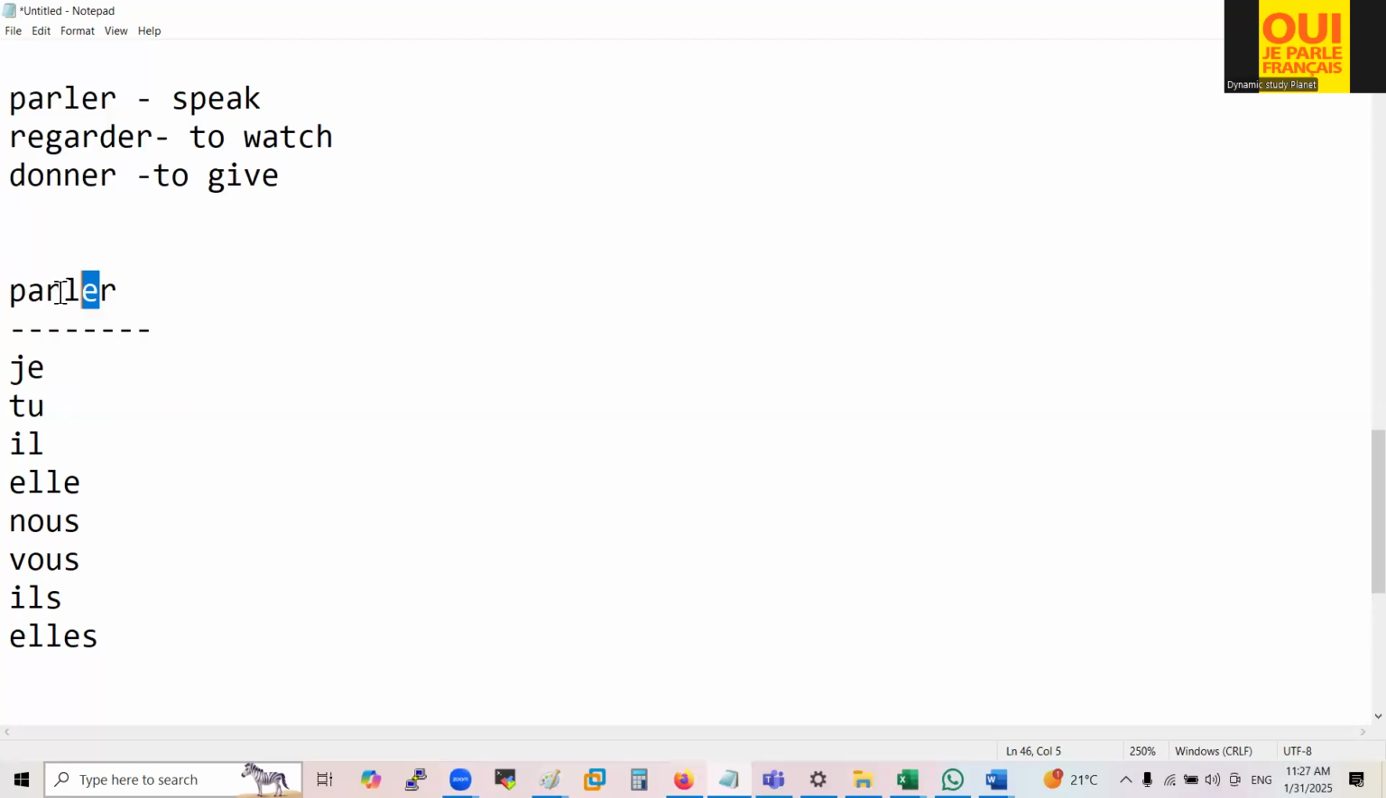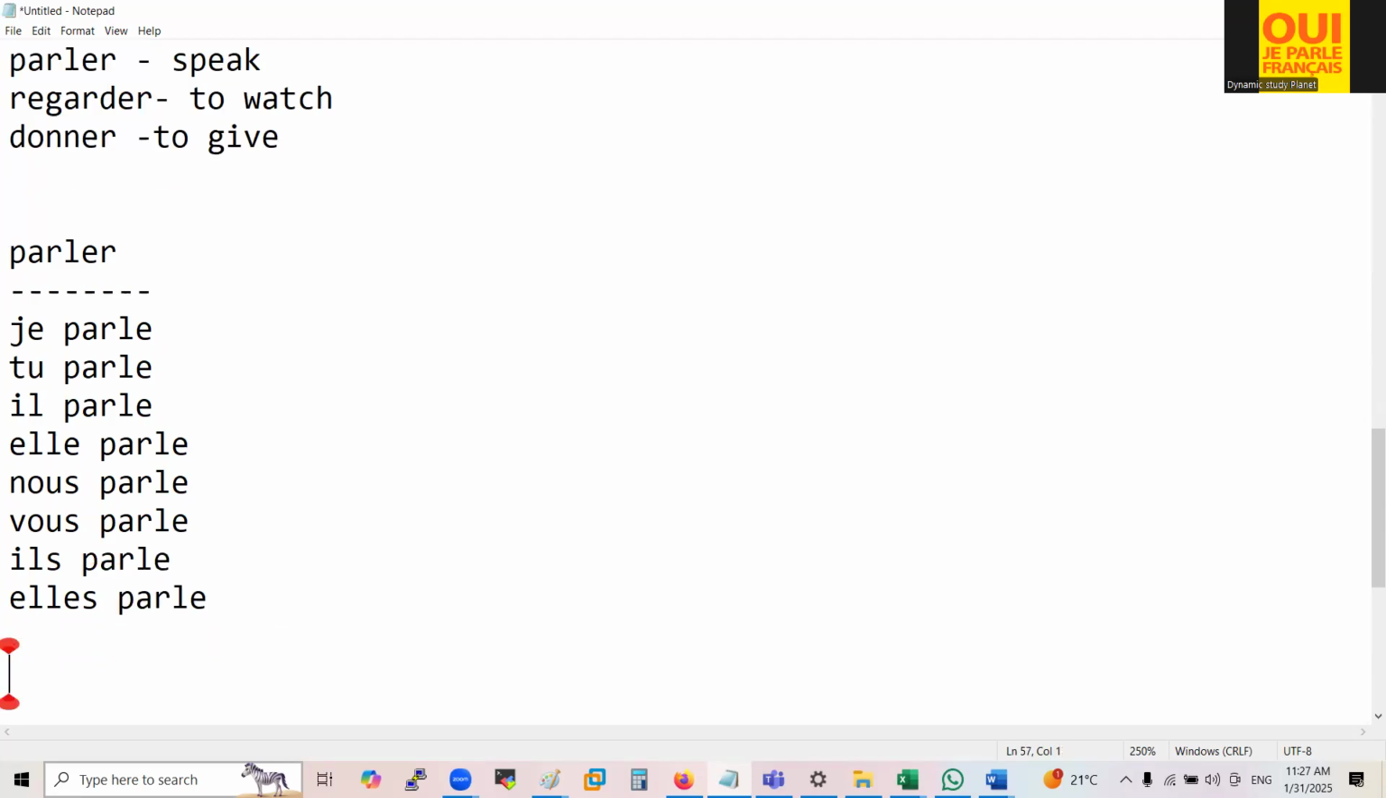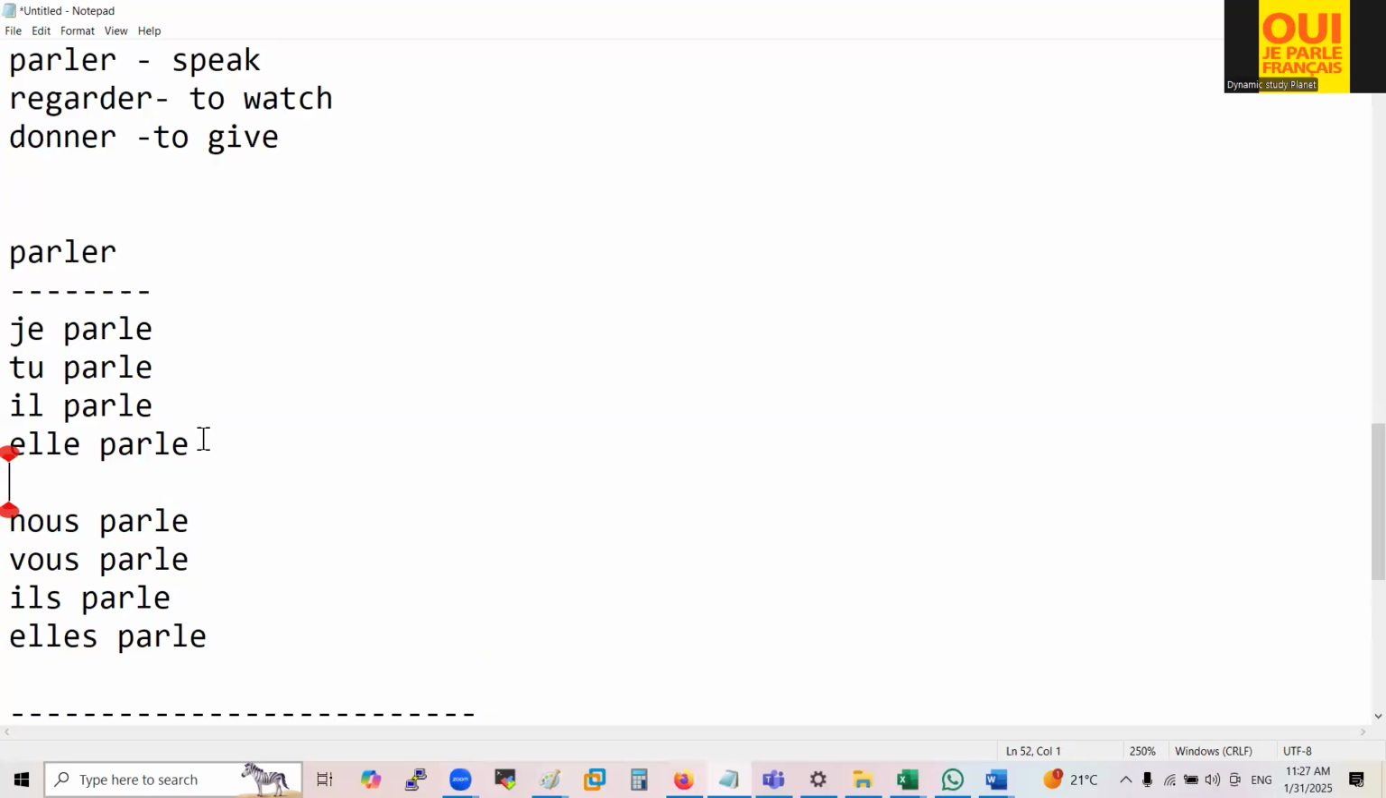Don't copy r. You have to copy just this. Copy paste it with each pronoun. Can you do this? Easy, right? So now you have to add some letters. What do you have to add?